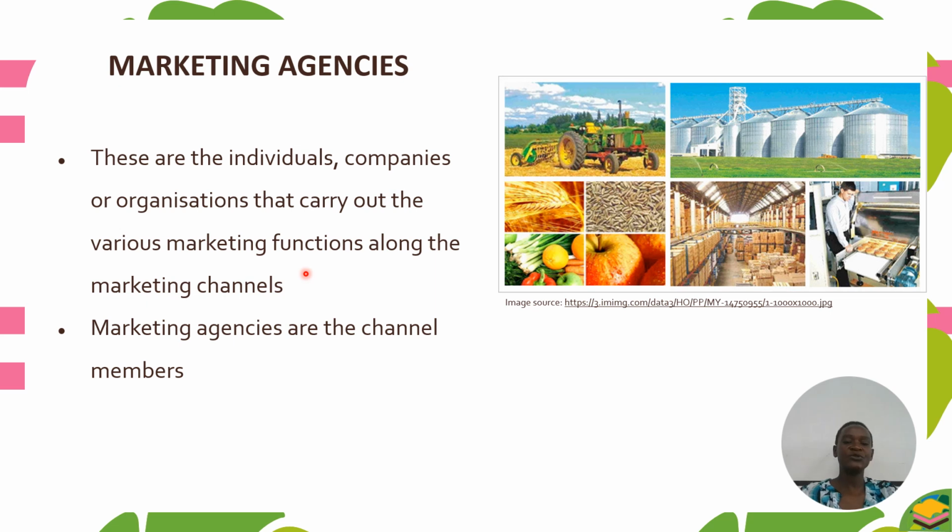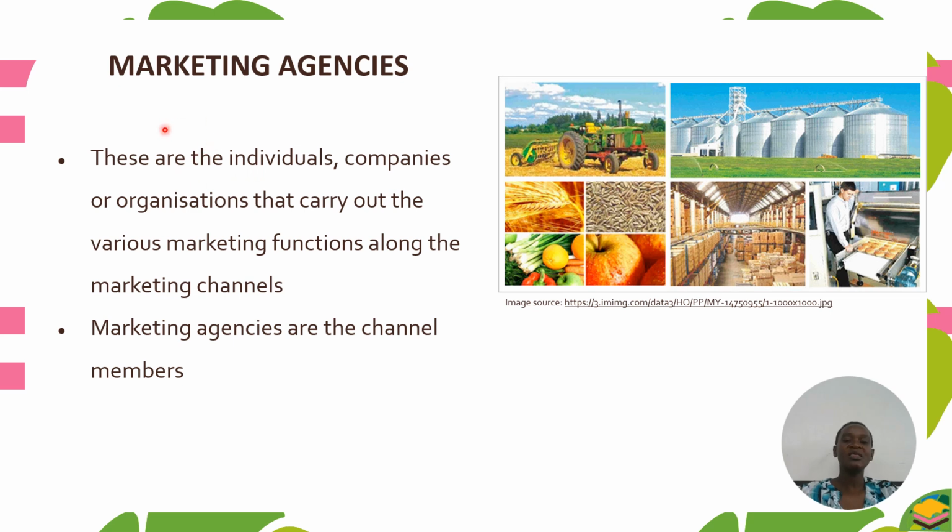Those intermediaries, we can just call them the stages through which the commodities will go before they reach the final consumers. In those stages, there are individuals who will facilitate the whole process so that the products flow from the point of production to the point of consumption.